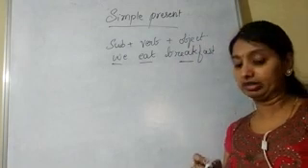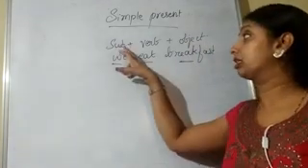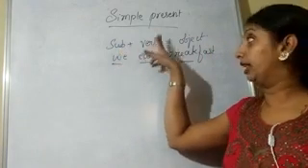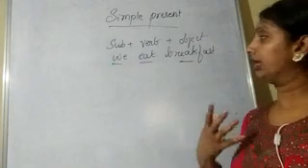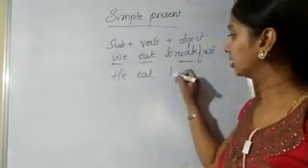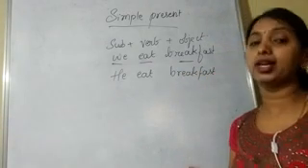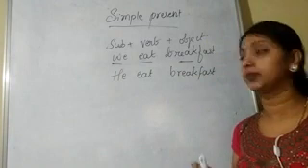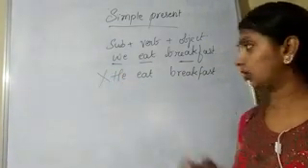So what is the structure of this simple present? The structure of this simple present is we have to use the subject first, then we have to use the verb, then we have to use the object. But there is a confusion for me. If I say "he eat breakfast," is it a correct sentence? No, it is a wrong sentence. Why is it wrong? What is the mistake there?